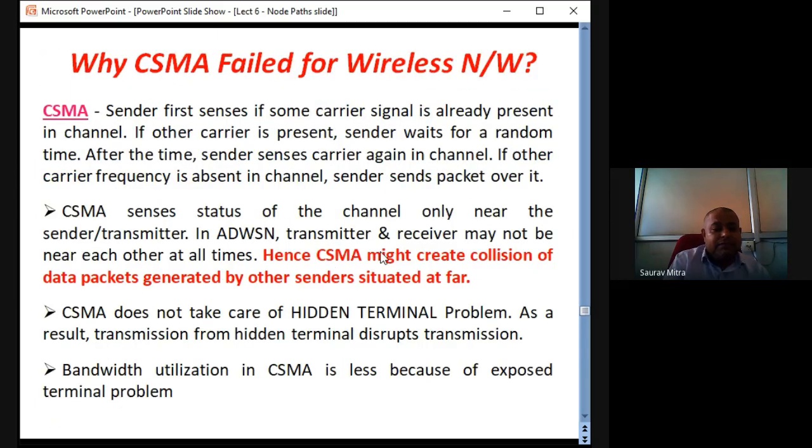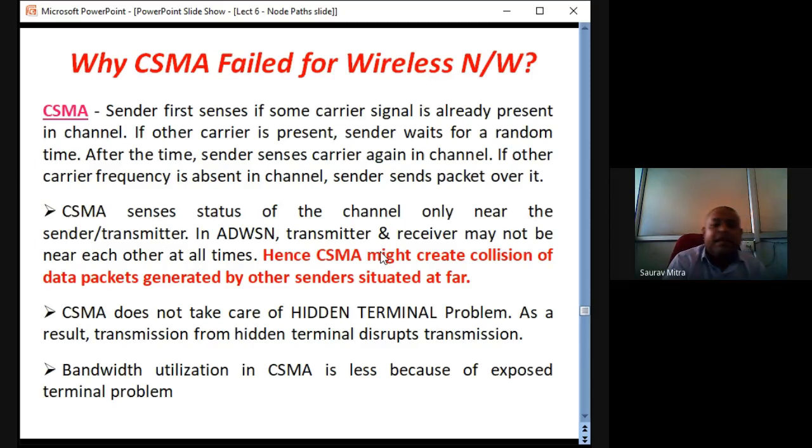Hidden terminal problem. CSMA does not take care of the hidden terminal problem. So as a result, the transmission from the hidden terminal disrupts the transmission. So what is a hidden terminal? You don't know now. So I'll explain the hidden terminal and I'll tell you what is the problem that CSMA finds in case of a hidden terminal. So hidden terminal is a problem. Bandwidth utilization in CSMA is less because of the exposed terminal problem. So these are two things, hidden terminal and exposed terminal.